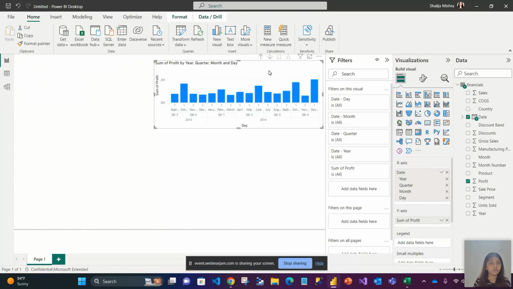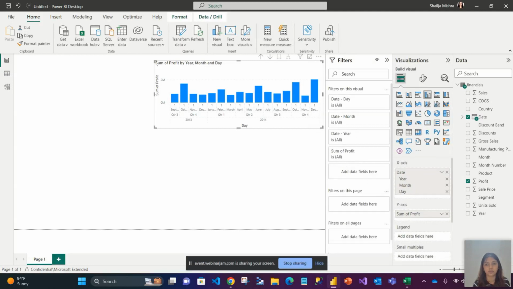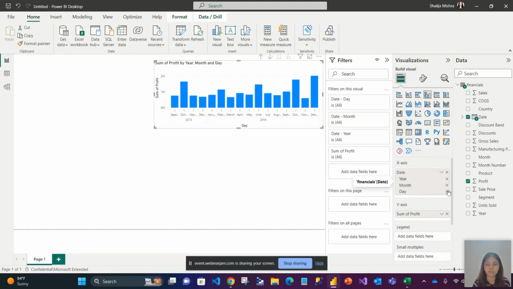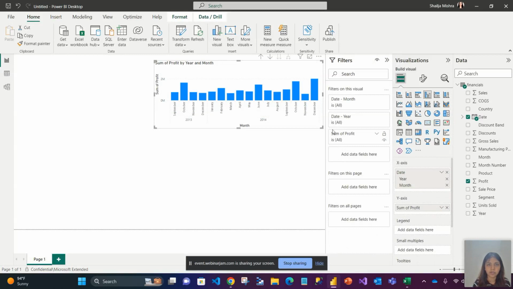Now, I can do so many things on the same bar chart. Let me show you how. So here you would see there are a lot of things on this. Maybe you don't want to see the quarter details, you don't want to see the day. So I'm just clicking on the cross mark. Now it's easier to understand that this is particulars from 2013 to 2014. This is how the company has performed month by month in terms of profit.